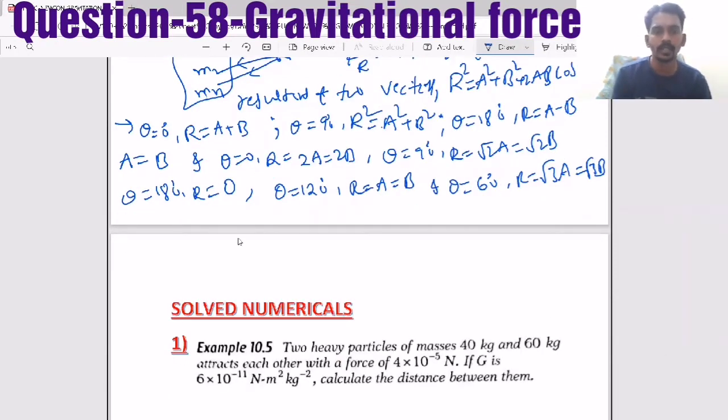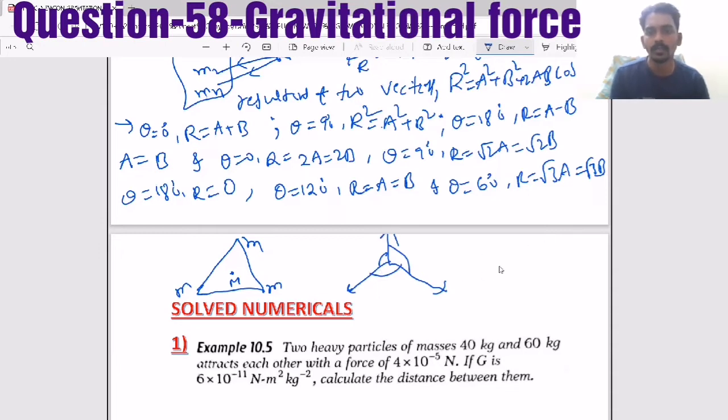Just like one well-known example, when three equal masses are kept at three corners of an equilateral triangle, and when you keep another mass at the centroid, then there are three forces acting at angles 120, 120, 120. So if this is one force, the resultant of these two will be in this direction, and that is equal because all are equal, like F, F, F. Now this is also F, and the resultant of F and F at 120 degrees is also F. Now the resultant will become F minus F equals 0.